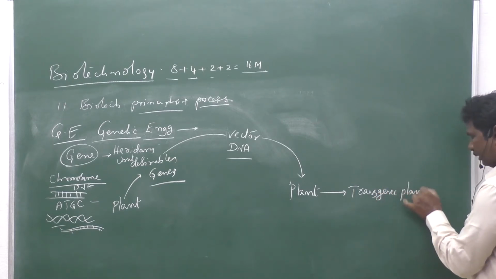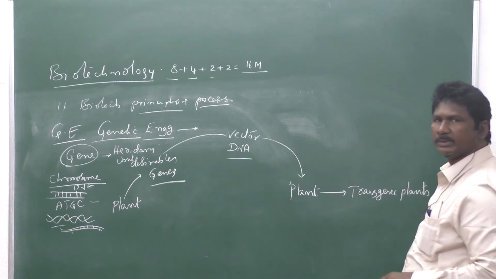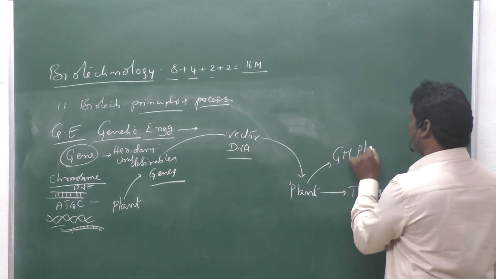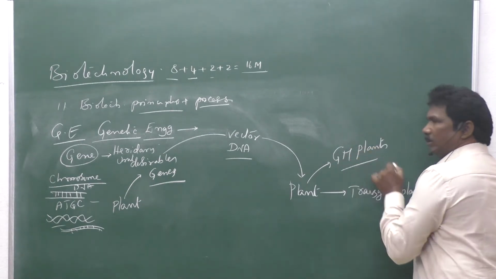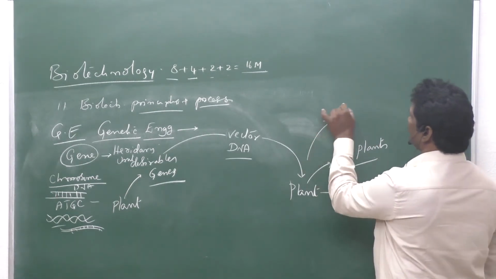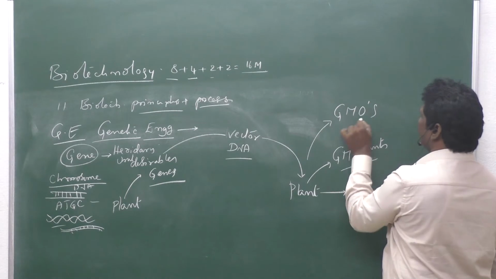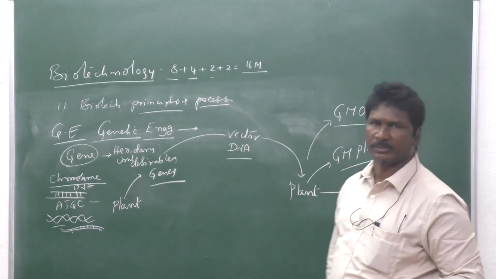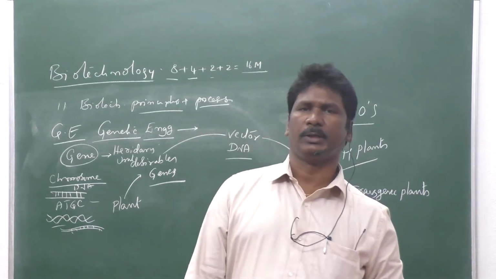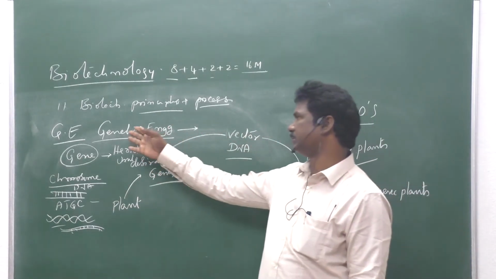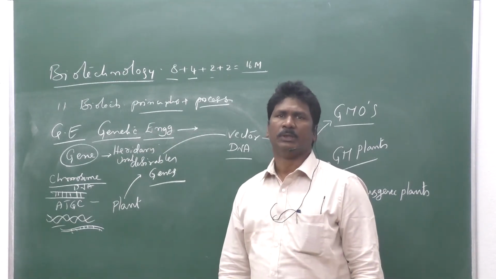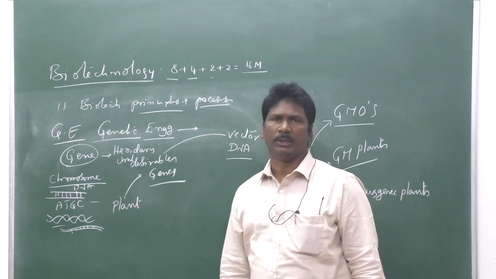Those plants are called transgenic plants, and are also simply said to be GM plants, genetically modified plants. Those organisms are also called GMOs, genetically modified organisms. Such organisms are produced through the biotechnology process, which is nothing but the genetic engineering process. This genetic engineering process is one of the laboratory techniques.